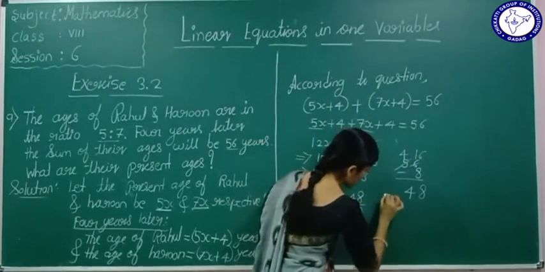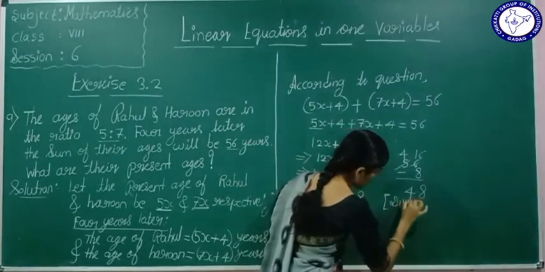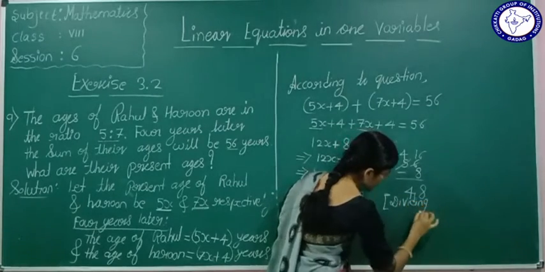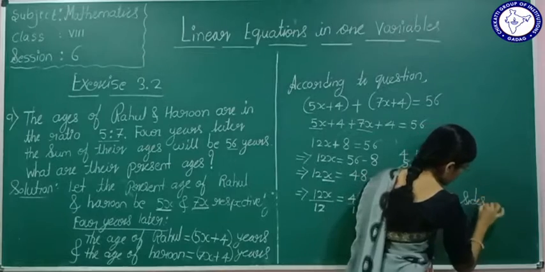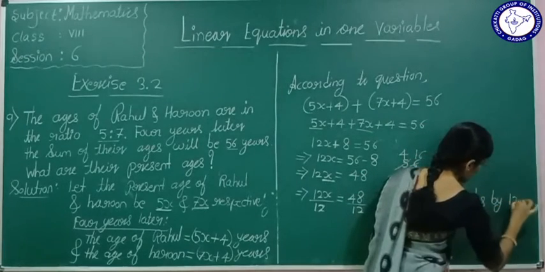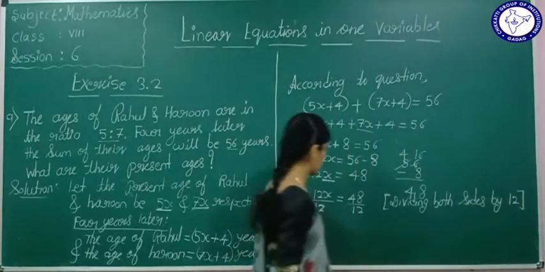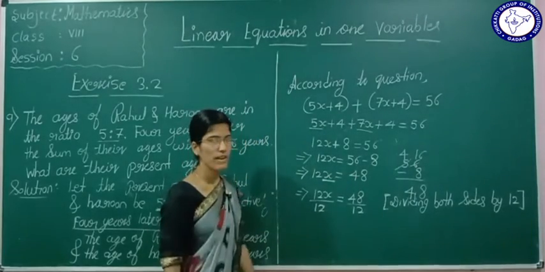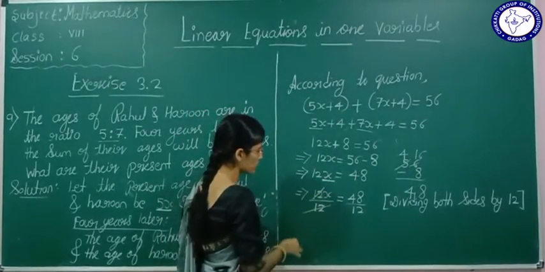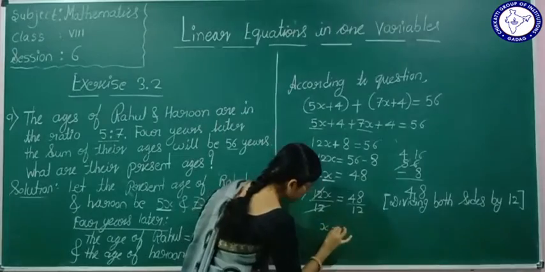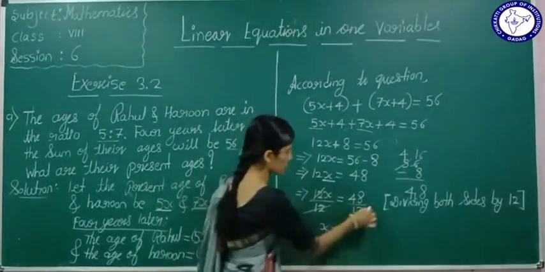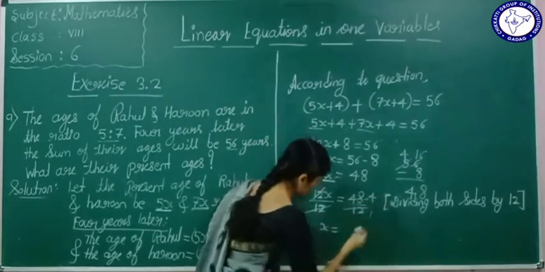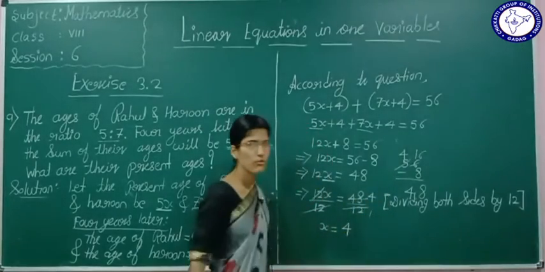The reason: dividing both sides by 12. Here 12 gets cancelled. x is equal to 48 by 12, which is 4. So we got x as 4.